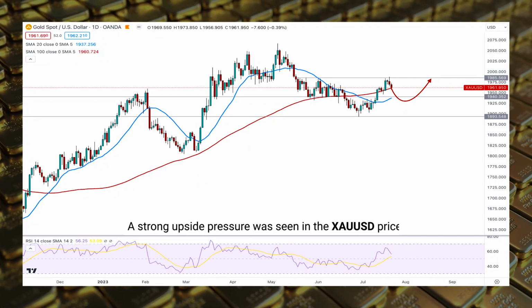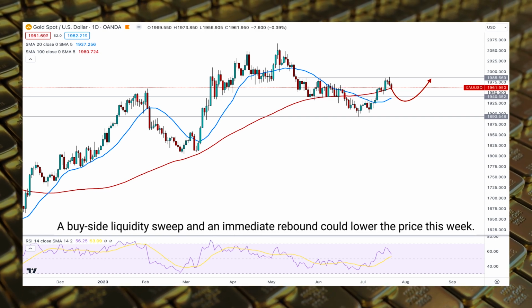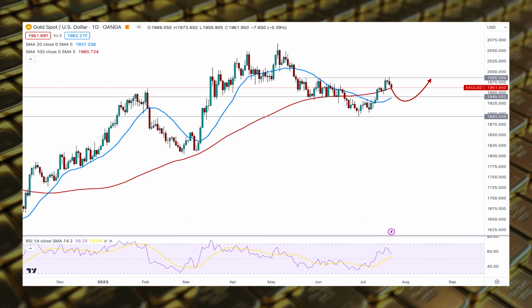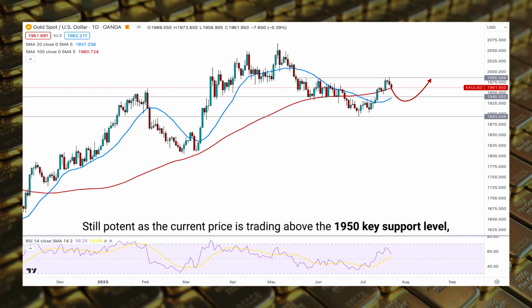Strong upside pressure was seen in the gold USD price, but a buy-side liquidity sweep and an immediate rebound could lower the price this week. The buying pressure in the gold USD price is still potent as the current price is trading above the 1950